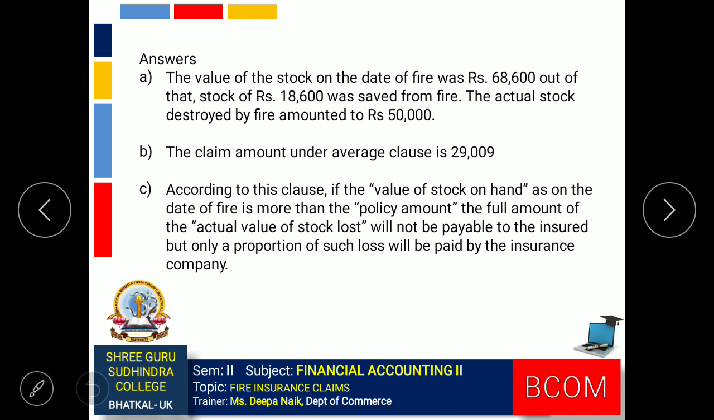And the third question was asking the objective of the average clause. So here we are giving the meaning of the average clause, which I have already covered for you. It says that according to this clause, if the value of stock on hand is more than the policy amount, the full amount of the actual value of stock lost will not be payable to the insured, but only a proportion of such loss will be paid by the insurance company.